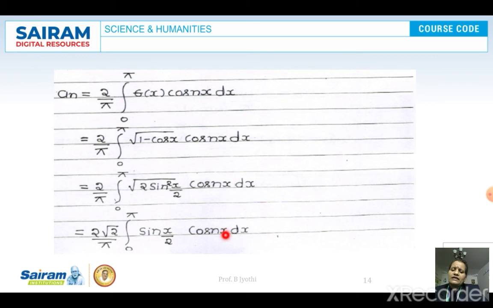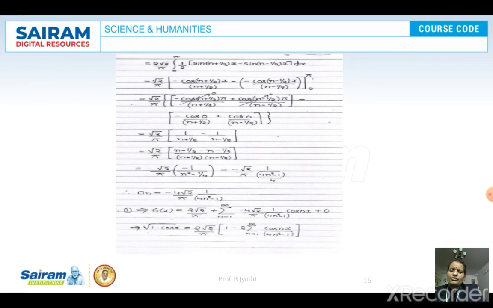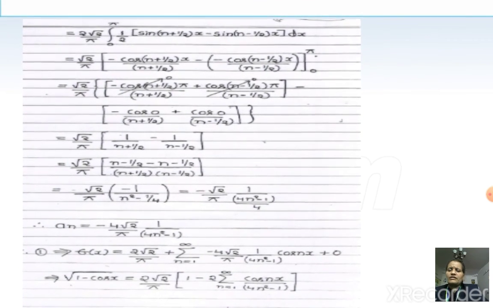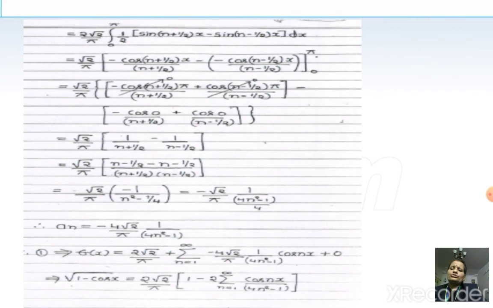We can apply the sin a cos b formula here. So we get 2 root 2 divided by pi, integral 0 to pi, half times sin of n plus half x minus sin of n minus half x dx, and because 2 and 2 cancel, we get only root 2 by pi.